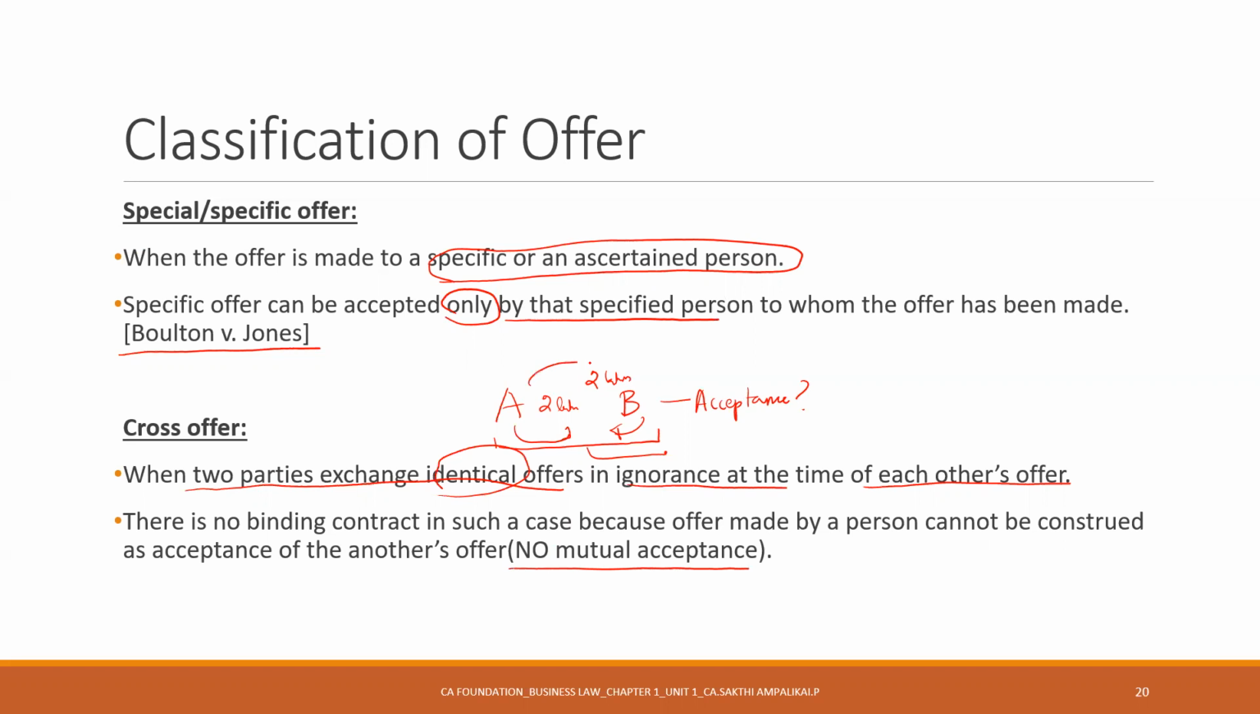Let's assume one person makes the offer and the other accepts it, then there is a valid agreement and a contract enforceable by law. But here, both people are making offers at the same time, not knowing the other is going to make the same offer. There is no acceptance here. So there is no binding contract in such a case, because an offer made by a person cannot be construed as an acceptance.